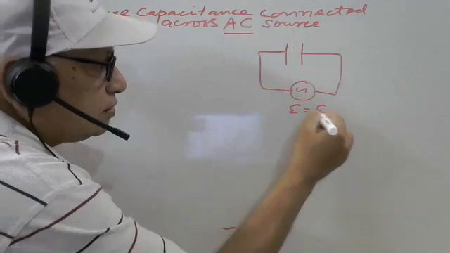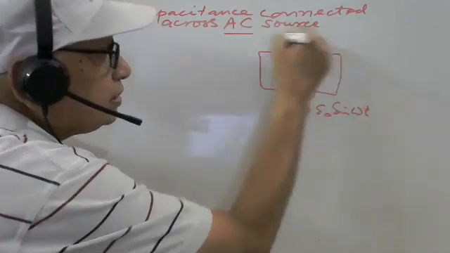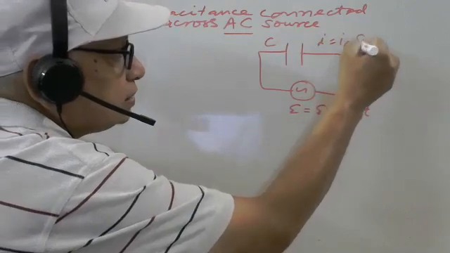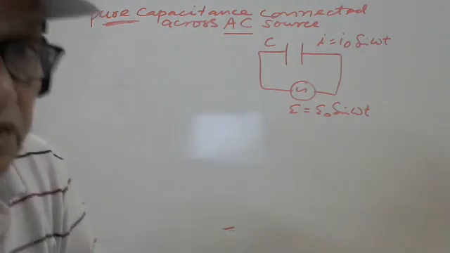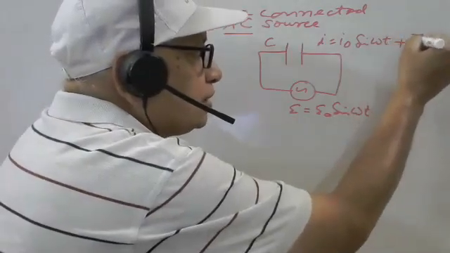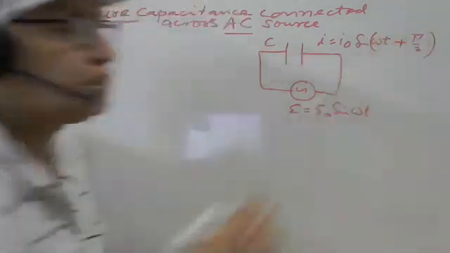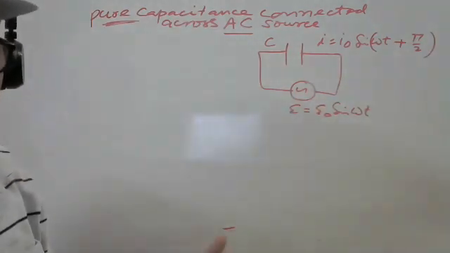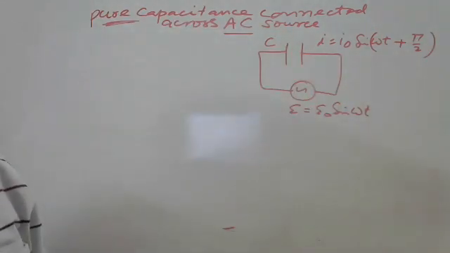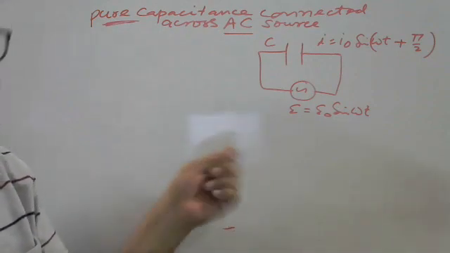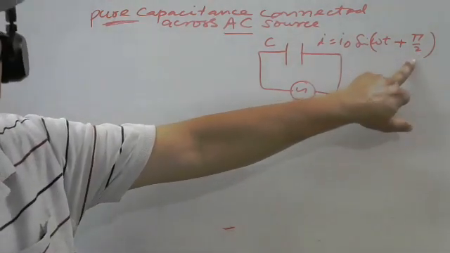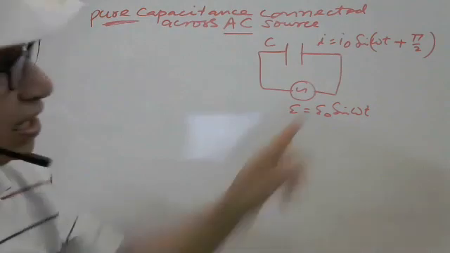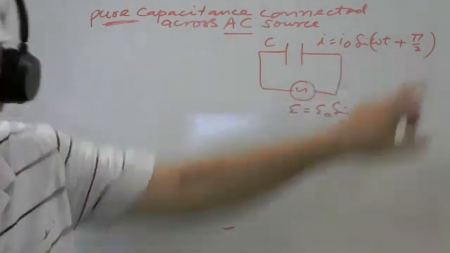Here the applied voltage is sinusoidal, so for the capacitance, i is equal to i naught sin omega t. What is different here? There was no phase difference before, but phase difference is there now. Current is leading by 90, so plus 90. This is 90 degree, or in radian pi by 2. Either you write 90 in degree, or if you write pi by 2, it's also okay, as angle in radian. Leading, that's why I am taking plus sign.